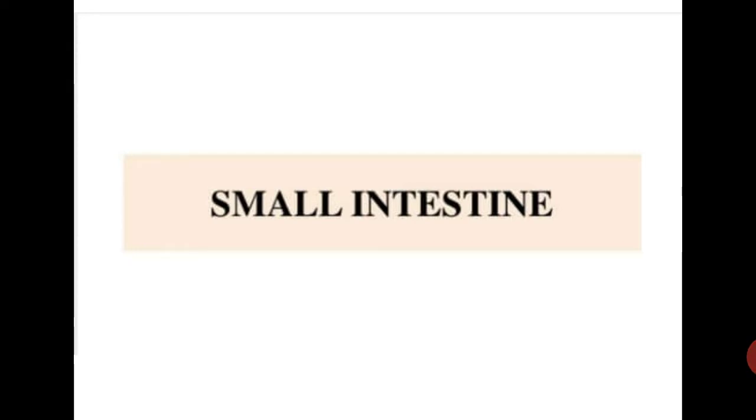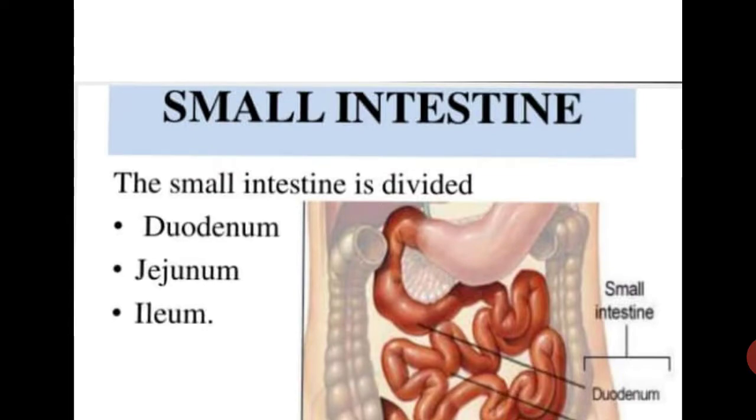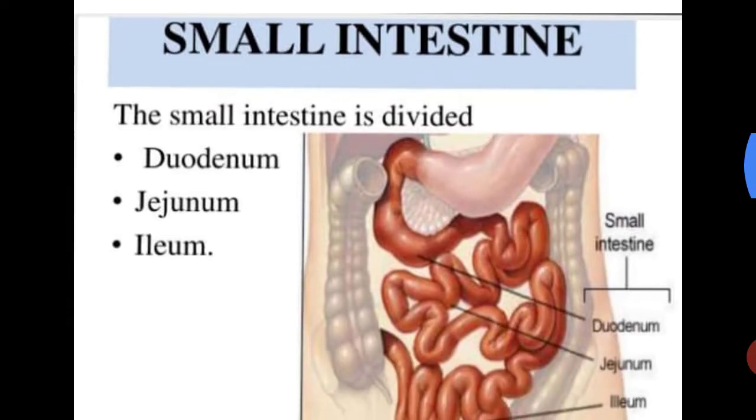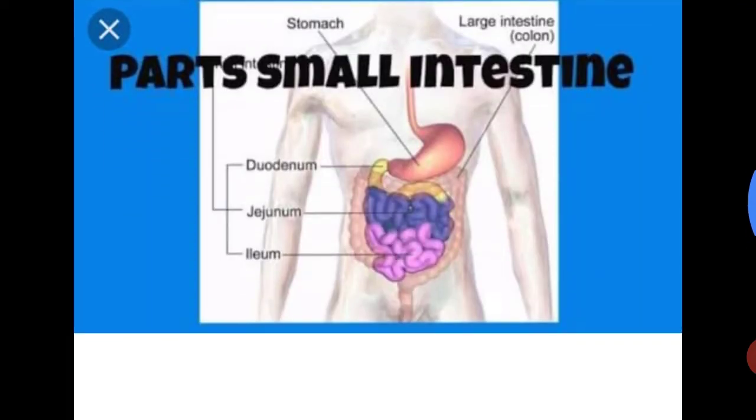As you know, after the digestion in the stomach, the food molecules reach the small intestine, and we are going to study how this digestion occurs in the small intestine. The small intestine consists of three parts: duodenum, jejunum and ileum. From this diagram you can see this yellow portion is known as the duodenum, this blue portion is the jejunum, and this pink portion is the ileum.